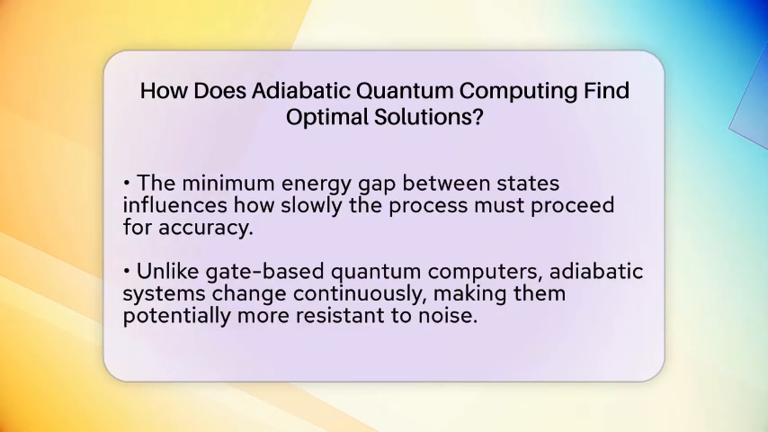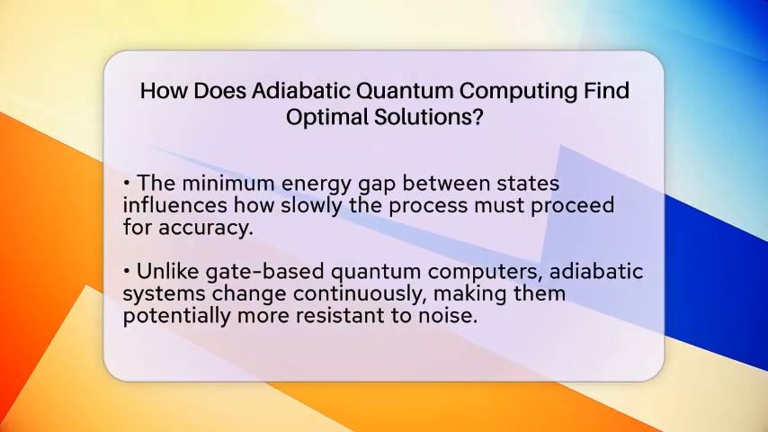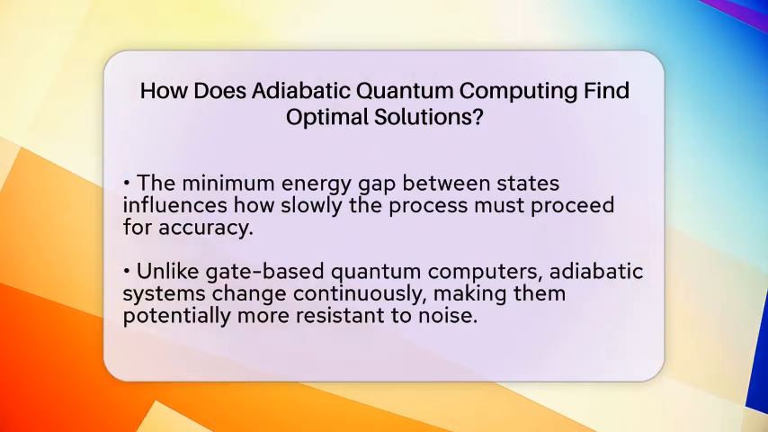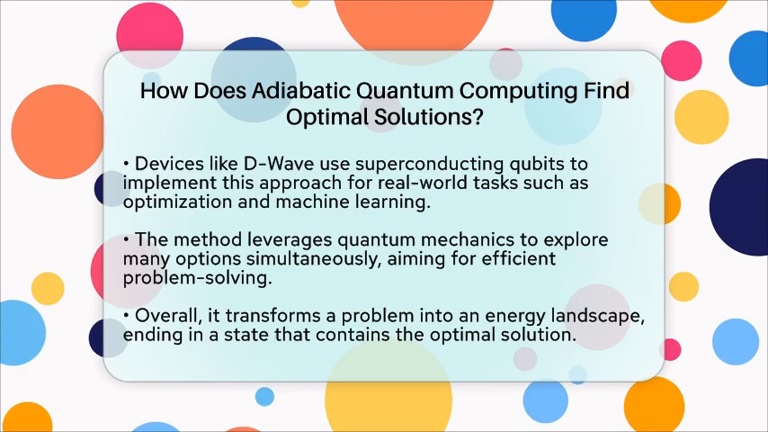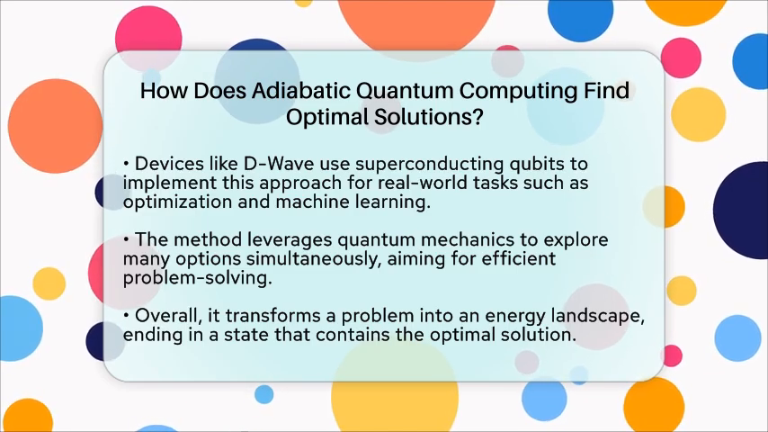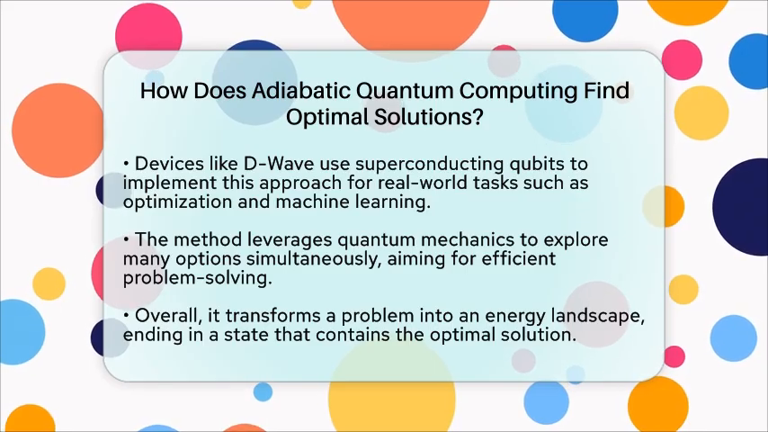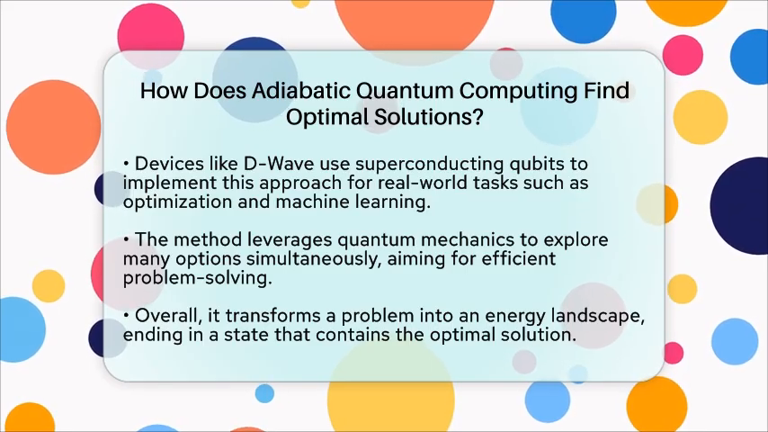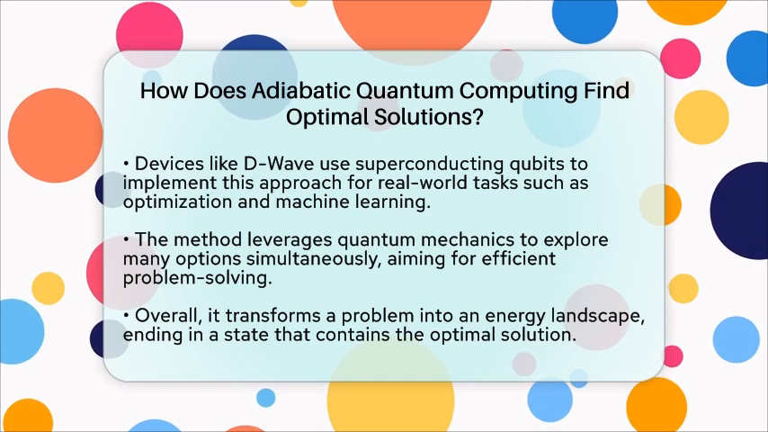Devices like those made by D-Wave use this technique with networks of superconducting qubits. They are used to tackle real-world challenges such as optimizing routes, financial modeling, and machine learning tasks, where finding the best solution among many possibilities is essential.